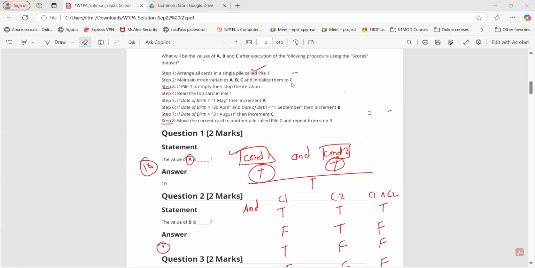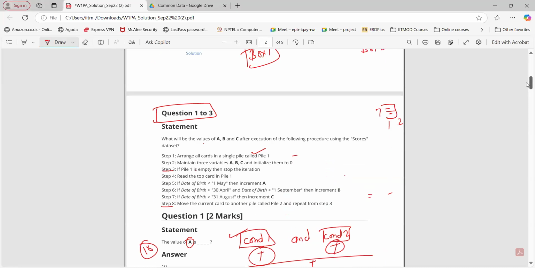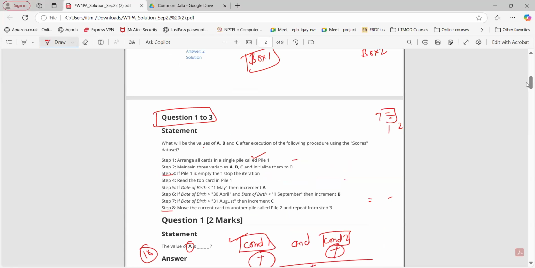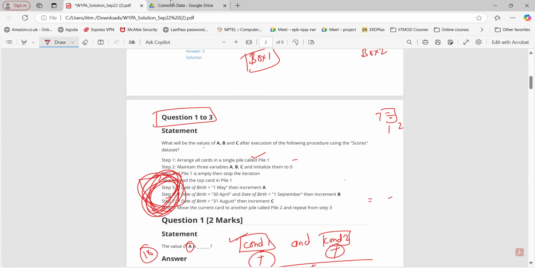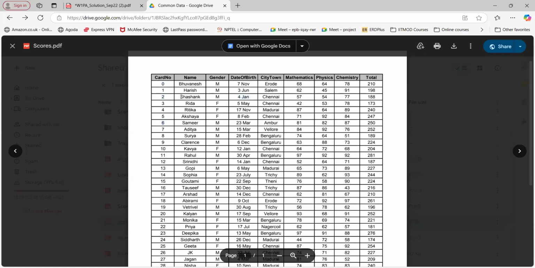One doubt is: what is the significance of step 3? If pile 1 is empty, then stop the iteration. What does this mean? If we keep repeating this process from step 8 back to step 3, till when do we need to stop? I go through the first card, second card, like this.